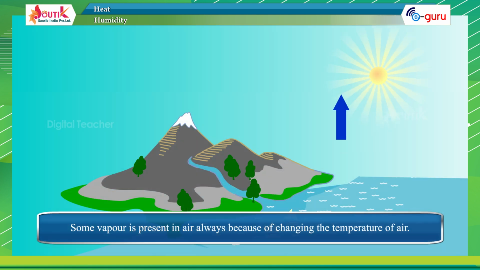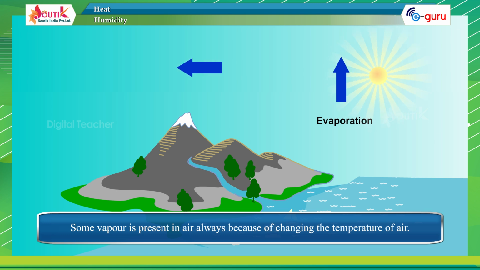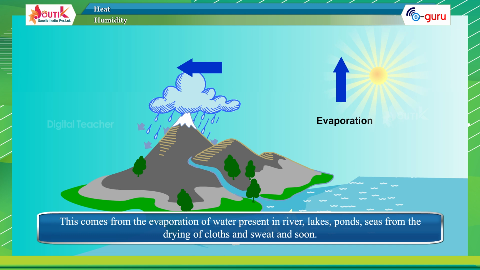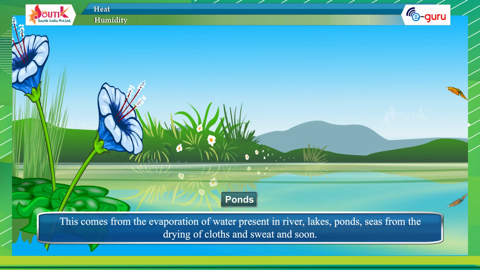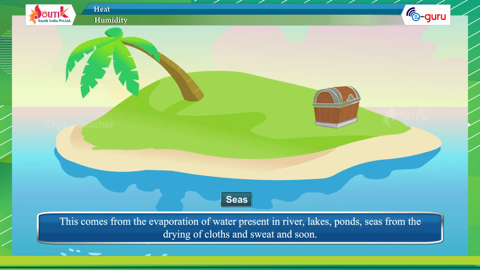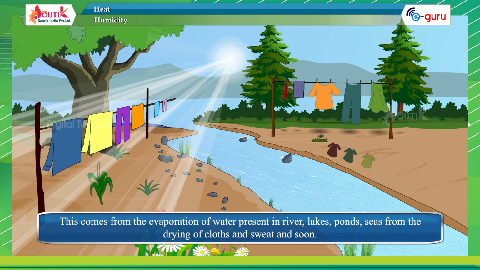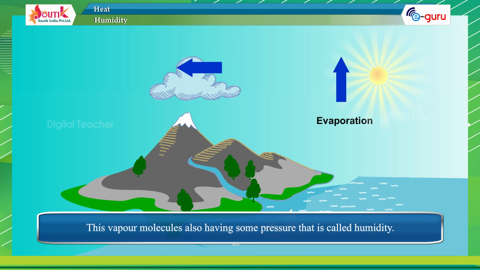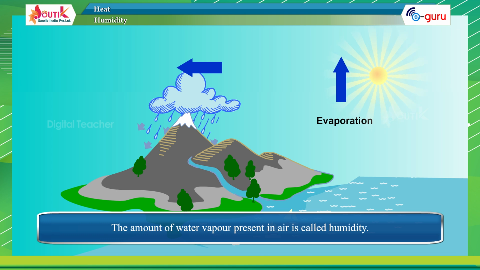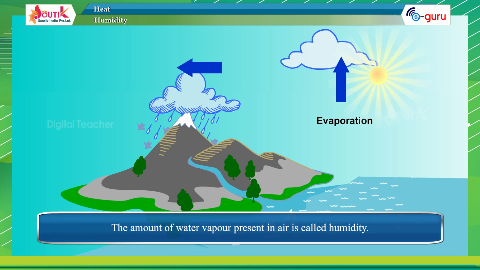Humidity. Some vapor is always present in air because of the changing temperature of air. This comes from the evaporation of water present in rivers, lakes, ponds, seas, from the drying of clothes, sweat and so on. These vapor molecules also exert some pressure. The amount of water vapor present in air is called humidity.